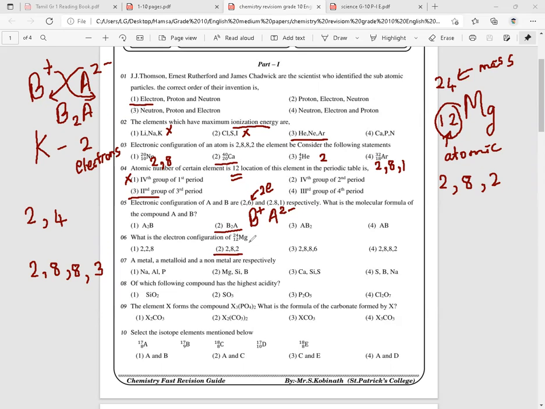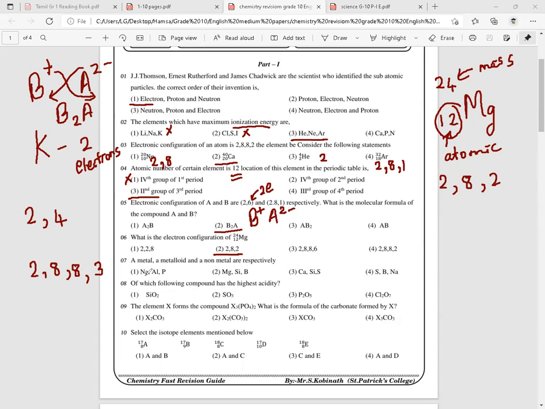Next one, seventh one. A metal, a metalloid, and a non-metal are respectively. Okay. So they want a metal, metalloid, and non-metal in order. When you look at the periodic table, most of the elements are metals, right?